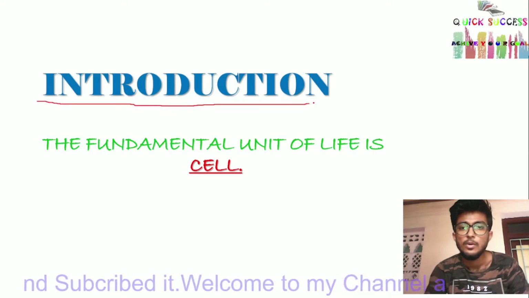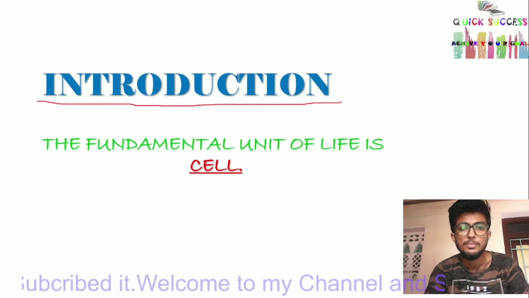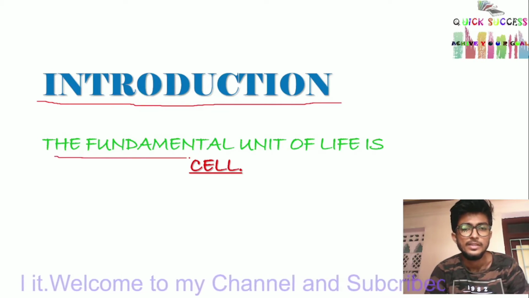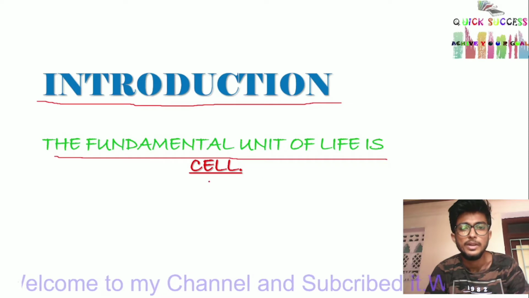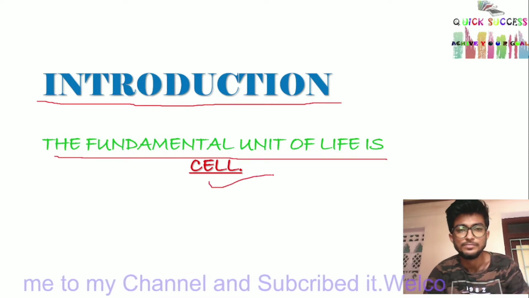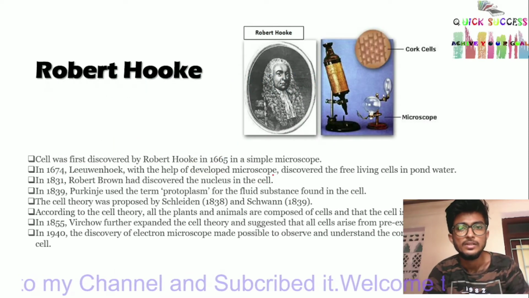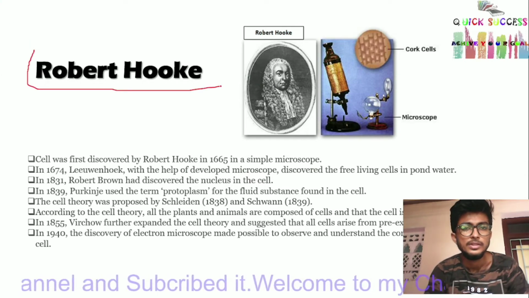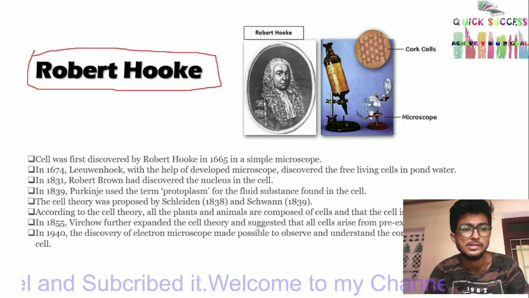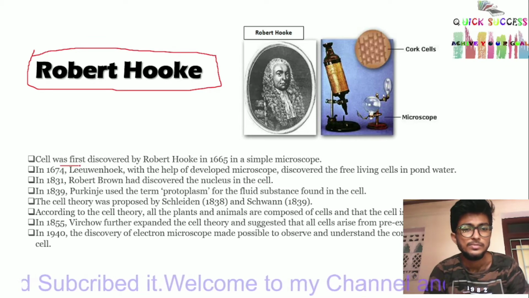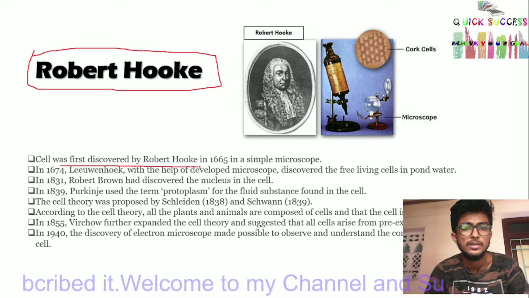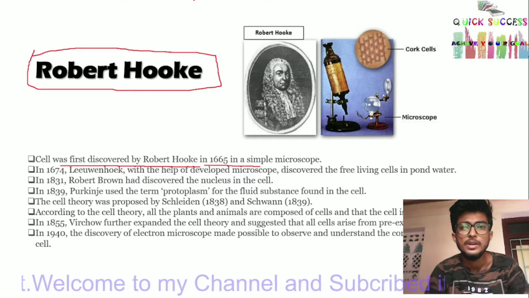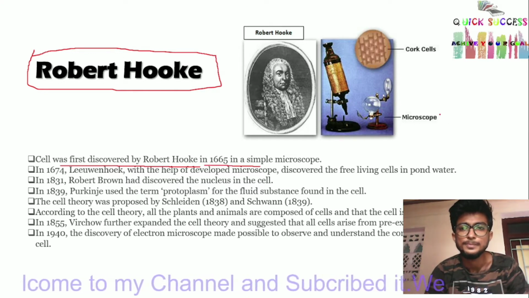Introduction. What is a cell? The fundamental unit of life is called a cell. Robert Hooke, a scientist, first discovered the cell in 1665 using a simple microscope.